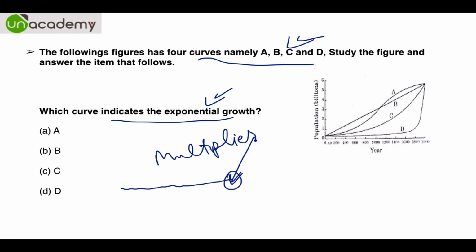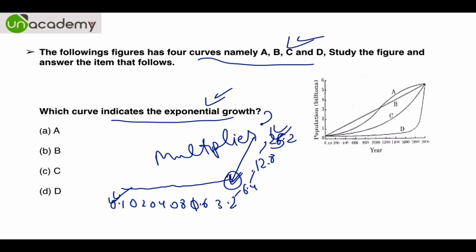So let's say this is 0.1, then this becomes 0.2, then 0.4, then 0.8, then 1.6, then 3.2, and now this 3.2 suddenly becomes 6.4, then 12.8, then 25.6 and something like that. So can you see this point 1 becomes 250 times without any delay. So this is like nothing, absolutely nothing, but after the neck of the curve, it shows exponential growth.